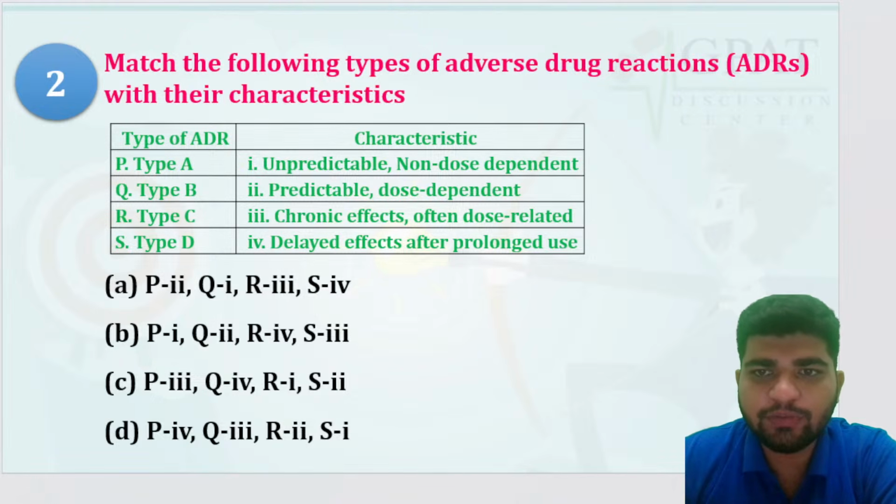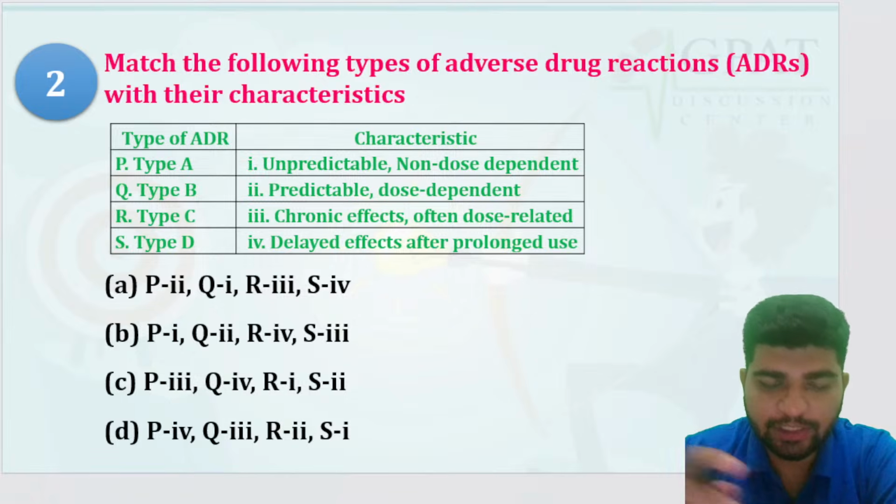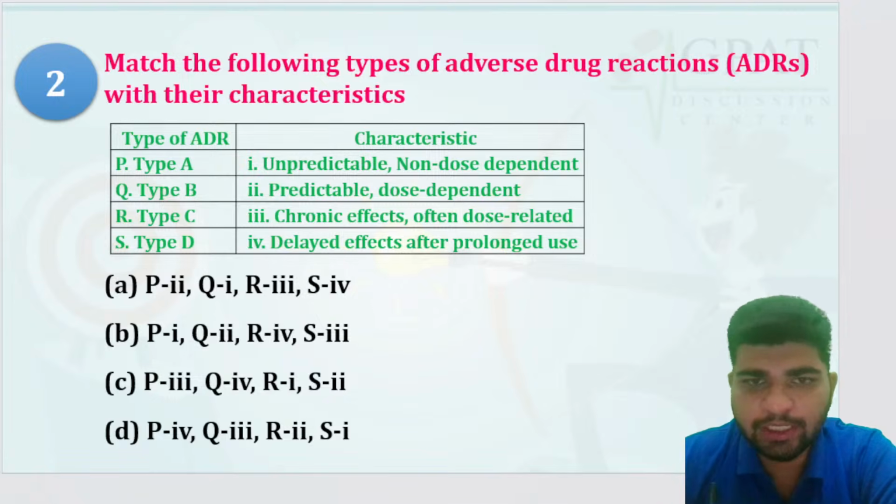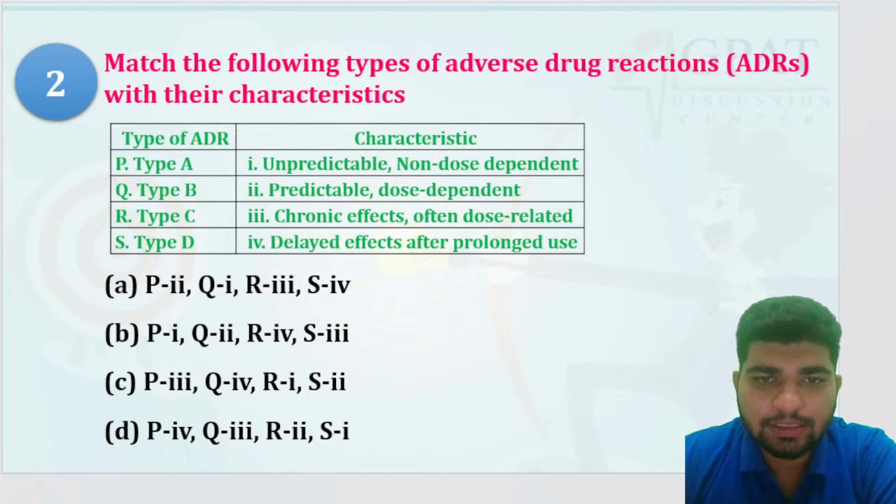Match the following types of adverse drug reaction, ADR, with their characteristics. Type A, type B, type C, type D. The characteristics are: unpredictable, non-dose dependent; predictable, dose dependent; chronic effects, often dose related; delayed effects after prolonged use.